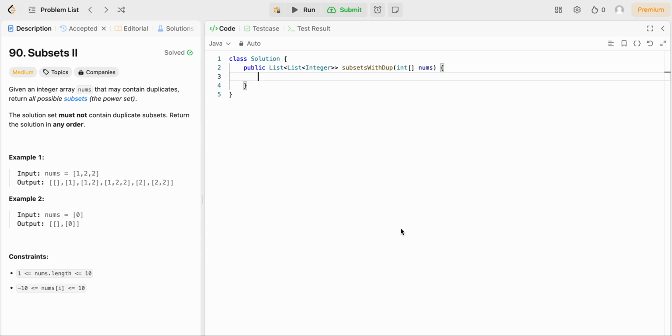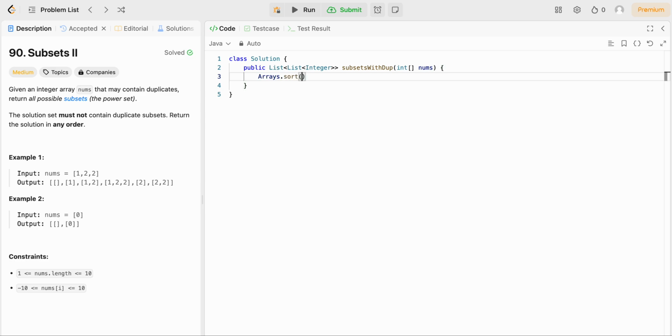If you've solved Subsets 1, the way to make this problem very similar is to essentially follow the same backtracking process. But to prevent duplicate subsets when we have potentially duplicate values in our input nums array, we want to make sure that if we make the choice to exclude a number, we exclude all numbers of that value. The easiest way to do this is by first sorting the input array.